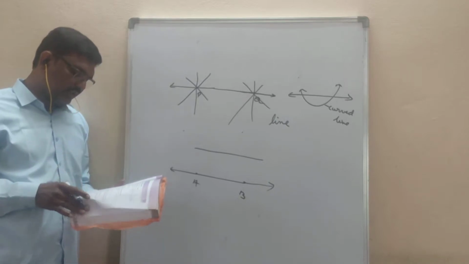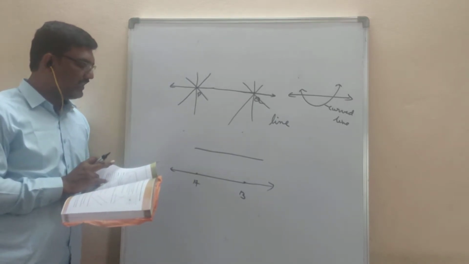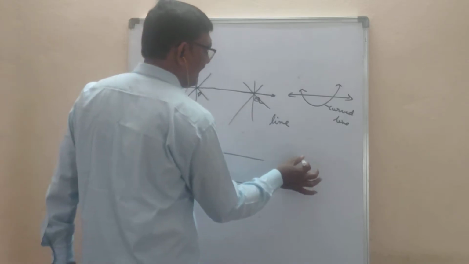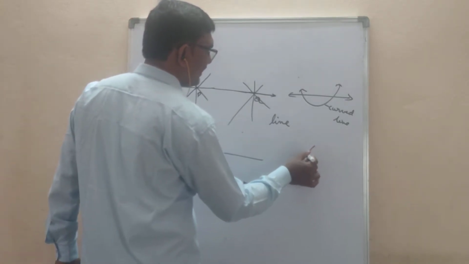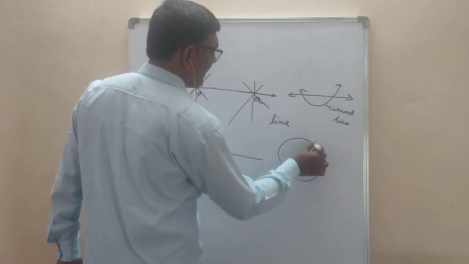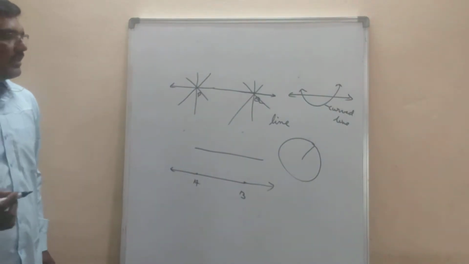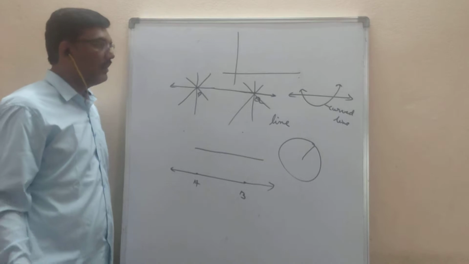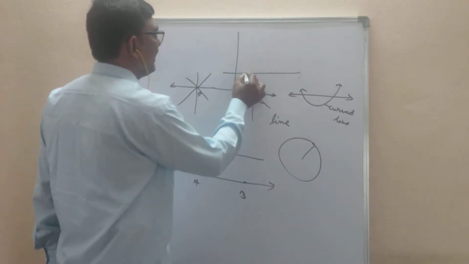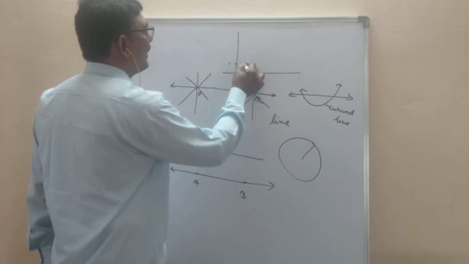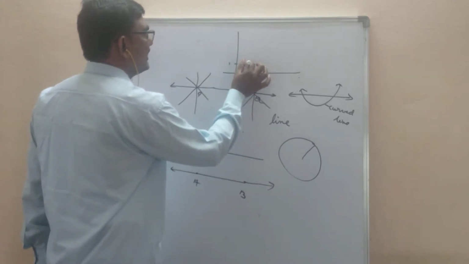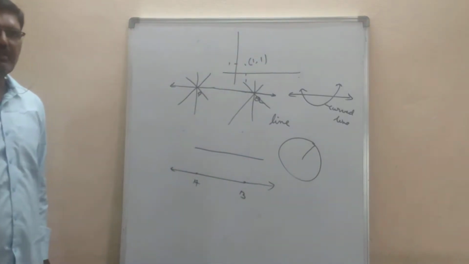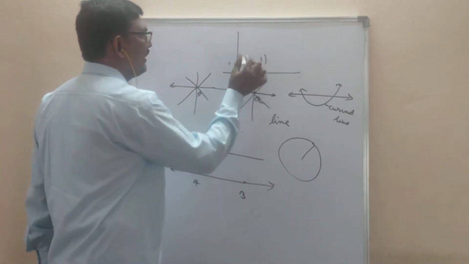Next, the third postulate. What is the third postulate? We can describe a circle with any center and radius. So if the center is given and the radius is given, you can describe a circle. If you want to know its meaning, you have to take a coordinate plane. In this coordinate plane, a point is an ordered pair. If I keep a point here, this point is (1, 1), meaning the x coordinate is 1 and the y coordinate is 1. Like this, you have to take the center.